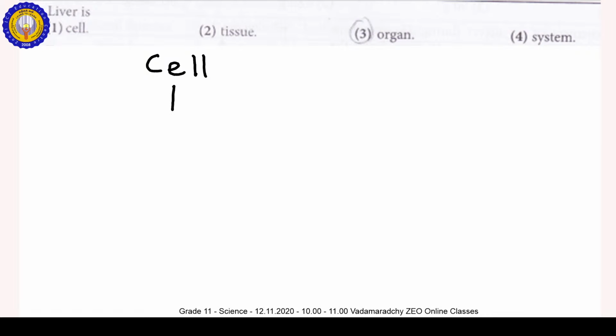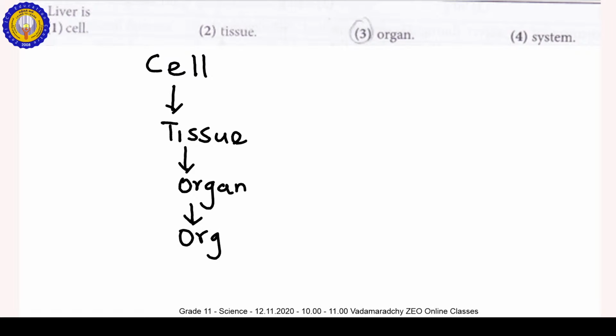A number of tissues form the organ. A number of organs form the organ system.